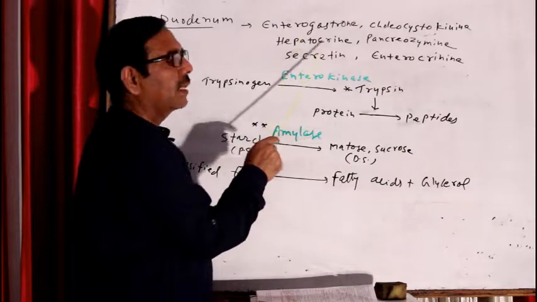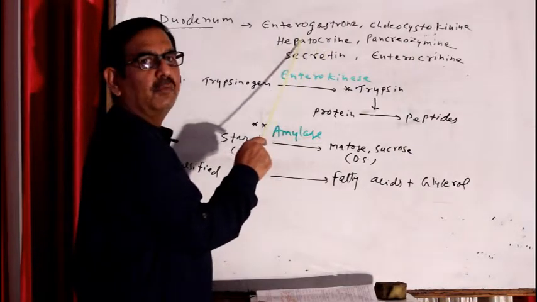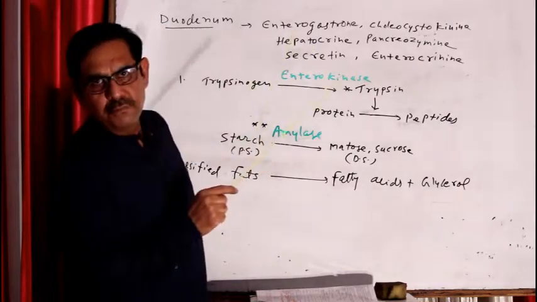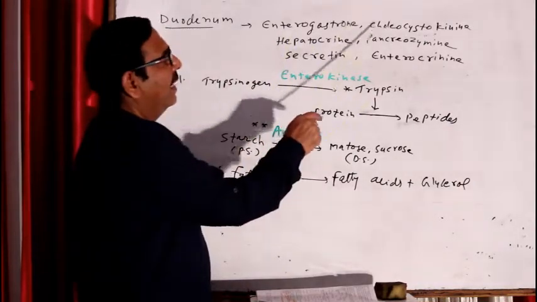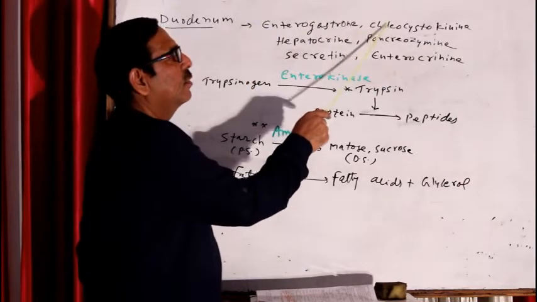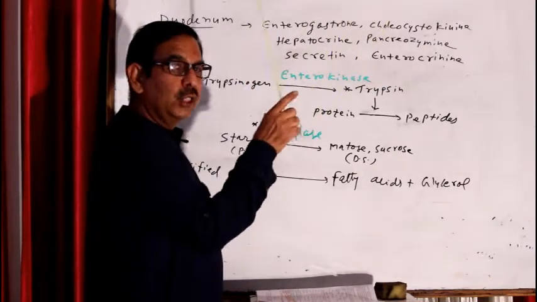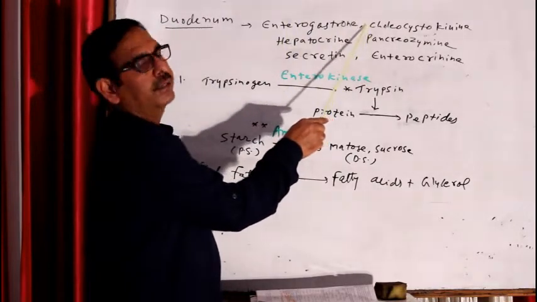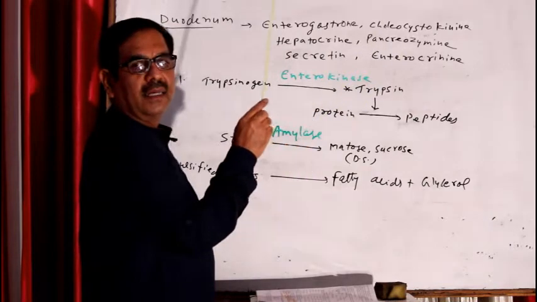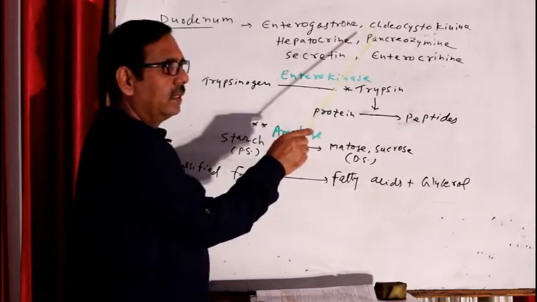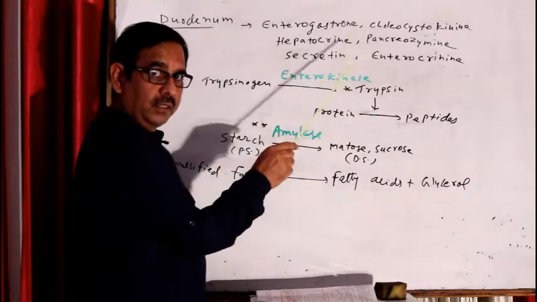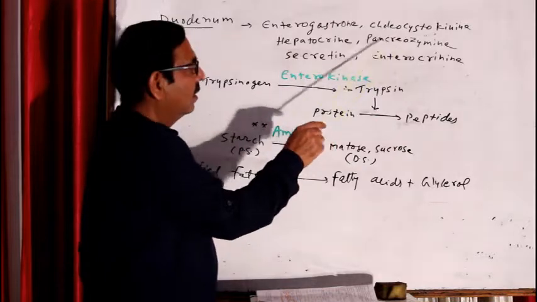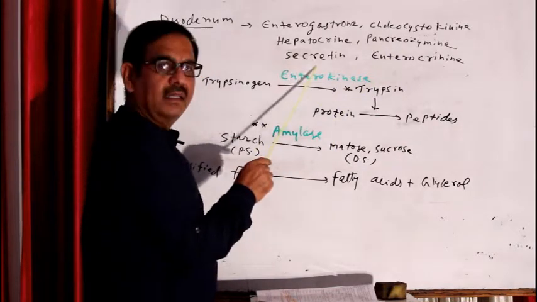Another hormone is hepatocrinin. Hepato means liver cells; it goes to the liver cells and stimulates the synthesis of bile juice. Next is cholecystokinin. Cholecystokinin goes to the gallbladder to stimulate contraction of the gallbladder to release bile juice. Another hormone is pancreozymin. This hormone goes to the pancreas to stimulate pancreatic juice or pancreatic enzymes. And the next hormone is secretin.